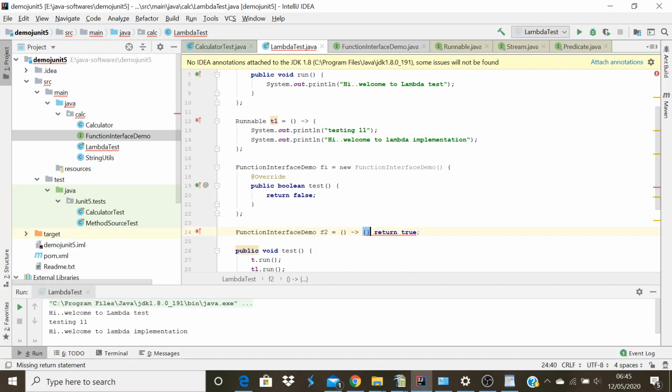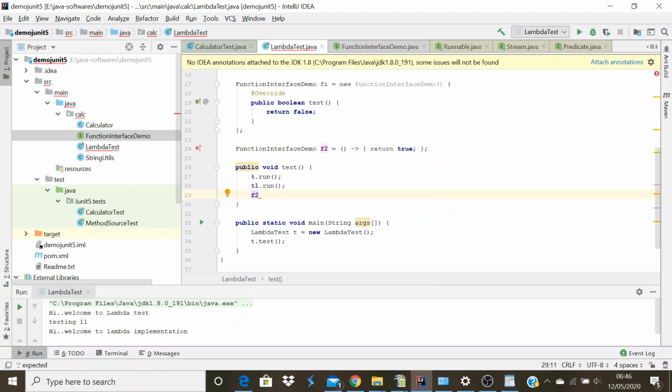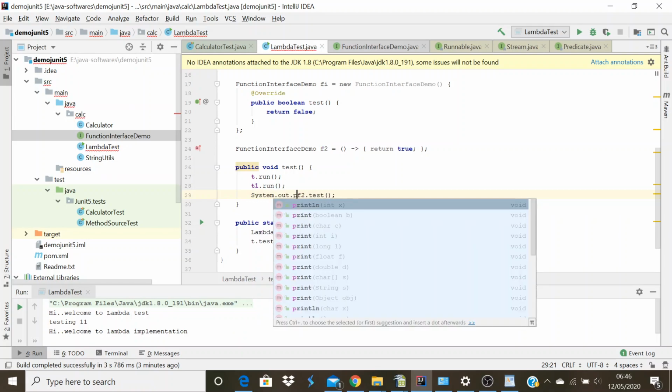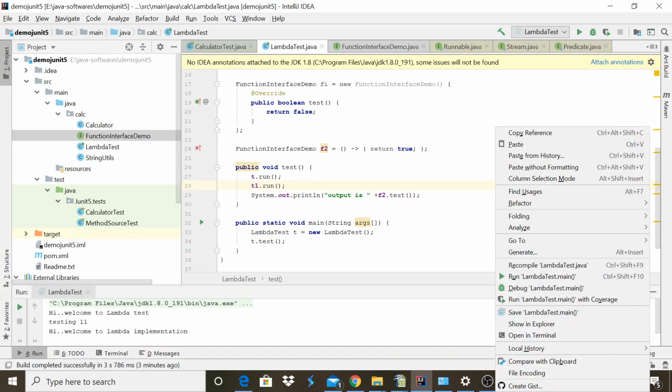Let me go through this later. So let me print this. Okay, I'll run this main.